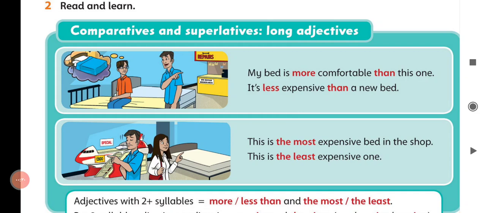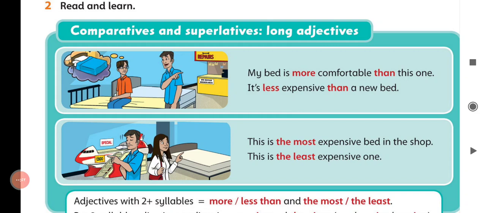These are short adjectives. And in short adjectives with comparatives, we use adjective plus er plus than. Ahmed is taller than Ali. And in superlatives with the short adjectives, we use the plus adjective plus est. Ahmed is the tallest boy in the class.